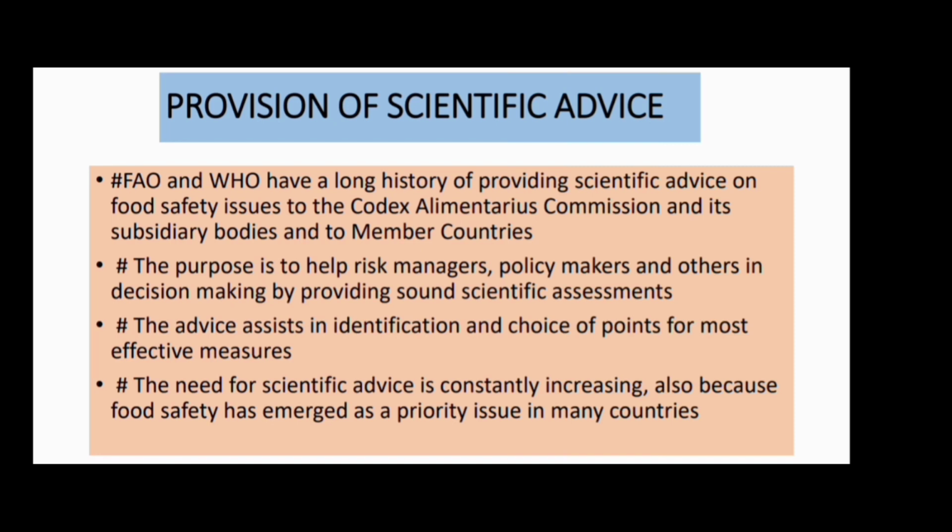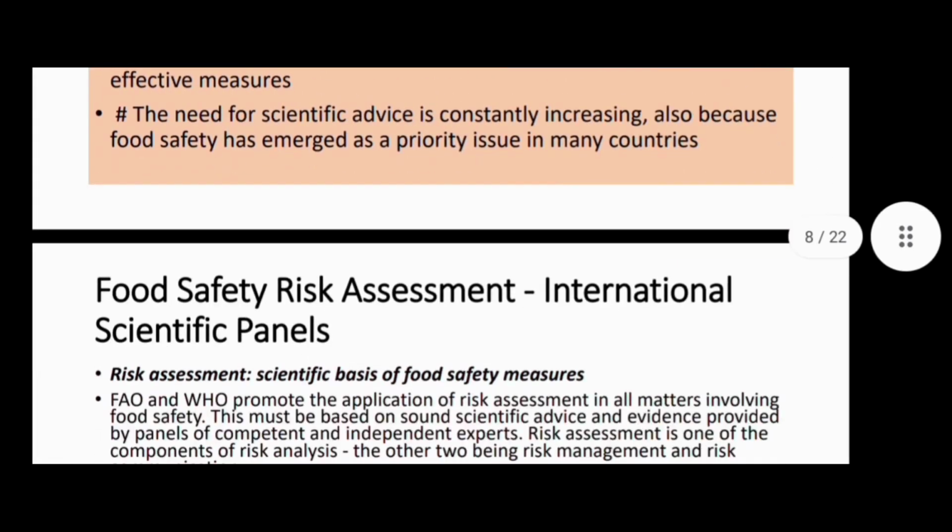Okay, the advice assists in identification and choice of points for most effective measures. The need for scientific advice is constantly increasing also because food safety has emerged as a priority issue in many countries. So these are the factors responsible for the provision of scientific advice, the reasons why we need it.